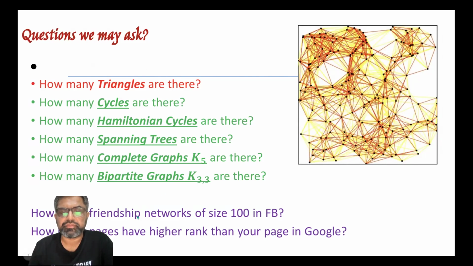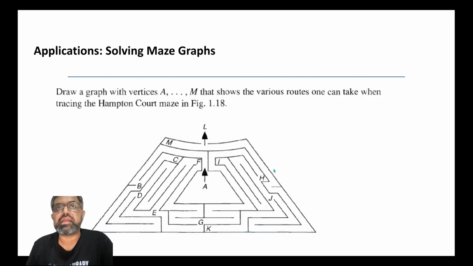What are these? For example, Facebook is billions of nodes in size. So how many friendship networks could there be? Or in Google, there are trillions of pages. How does it work? How many pages have a higher rank than, for example, your page on Google? So these are all counting problems. Wherever there is the word "how many," it means we are going to count.